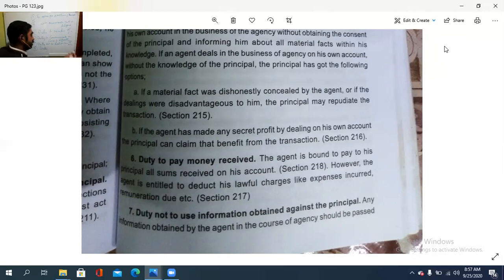കിട്ടിയ ക്യാഷ് ആർക്ക് കൊടുക്കണം? പ്രിൻസിപ്പലിന് കൊടുക്കണം. So duty to pay the money received. The agent is bound to pay to his principal all the sums received on his account. പ്രിൻസിപ്പലിന് കൊടുക്കുക. ഏജന്റ് ആർക്ക് വേണ്ടിയിട്ട് പ്രവർത്തിക്കുന്നത്? പ്രിൻസിപ്പലിന് വേണ്ടിയിട്ട്. So in such a case, if any money is received, that is to be handed over to the principal. However, the agent is entitled to deduct his lawful charges like expenses incurred, remuneration due.